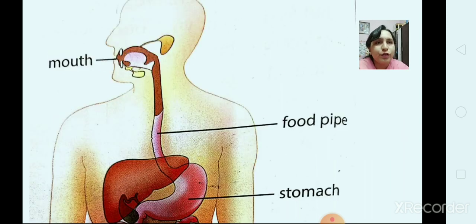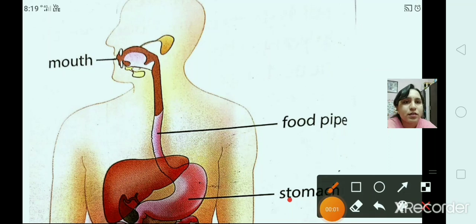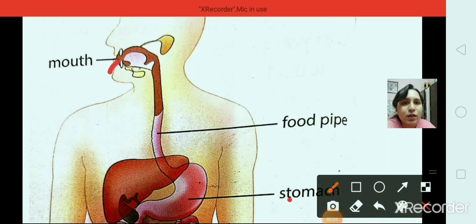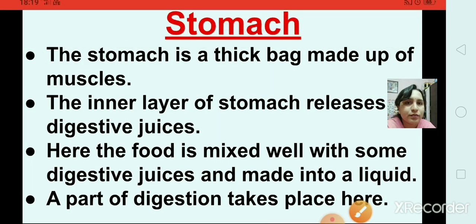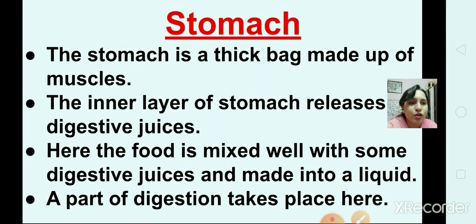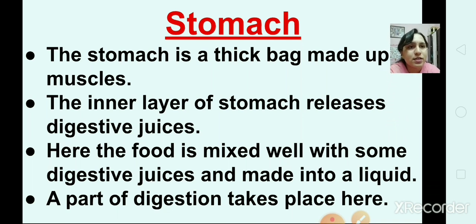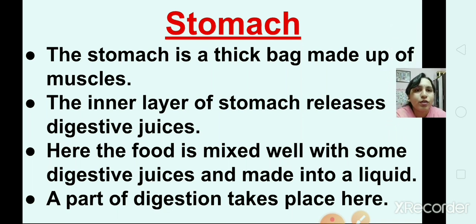Now the food has passed on to the stomach. Food comes from the mouth, through the food pipe, to your stomach. This is your stomach. The next organ used in the process of digestion is the stomach.